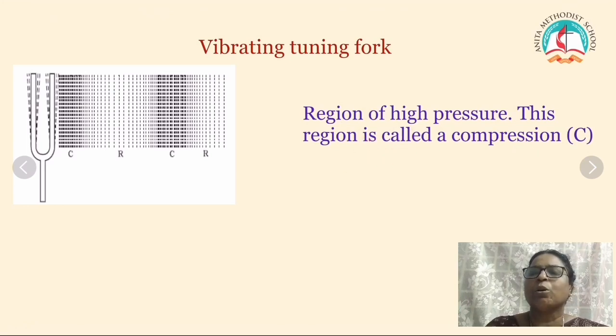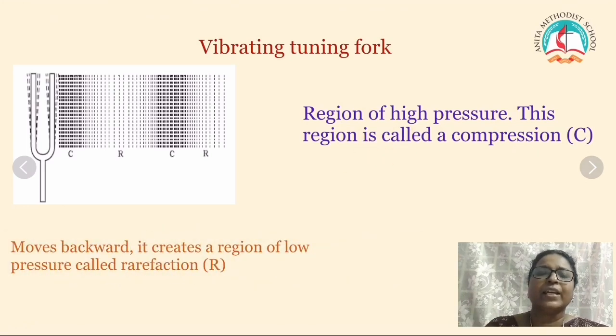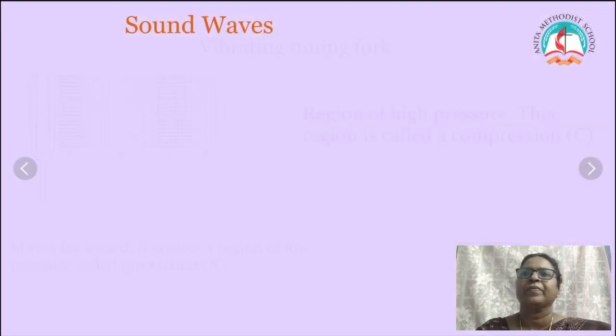This region is called compression. Then when it moves backward, it creates a region of low pressure called rarefaction.